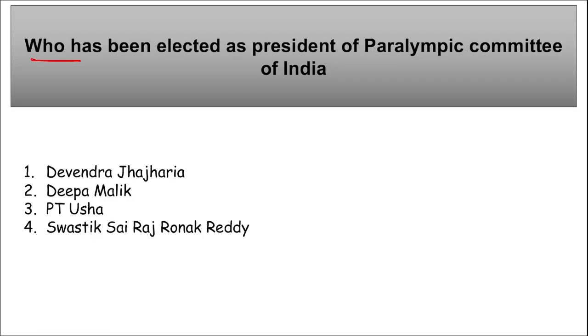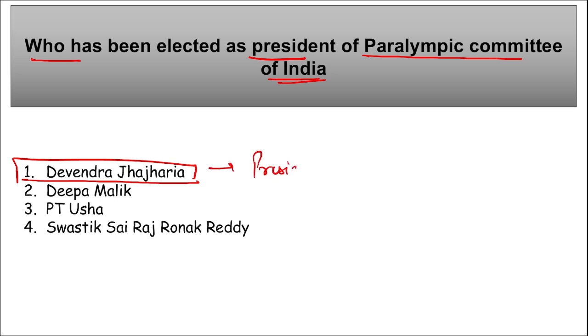Next, who has been elected as the president of the Paralympic Committee of India? So Devendra Jhajharia has been elected as the president of the Paralympic Committee of India. Right? He succeeded whom? He succeeded the para athlete Deepa Malik, correct, as the president of the Paralympic Committee of India, whose term ended on 31st January 2024.